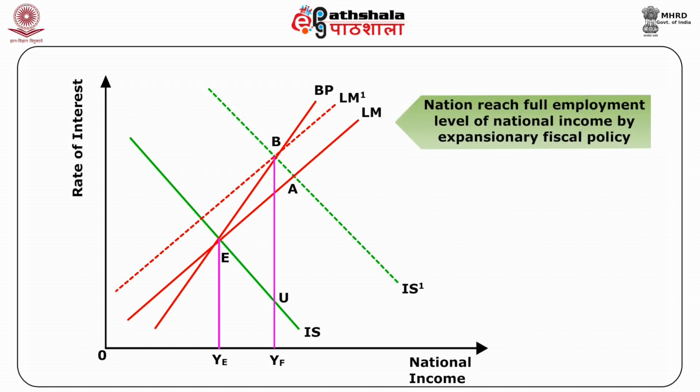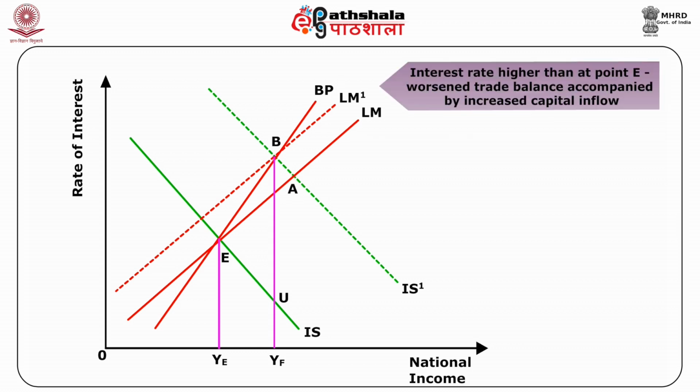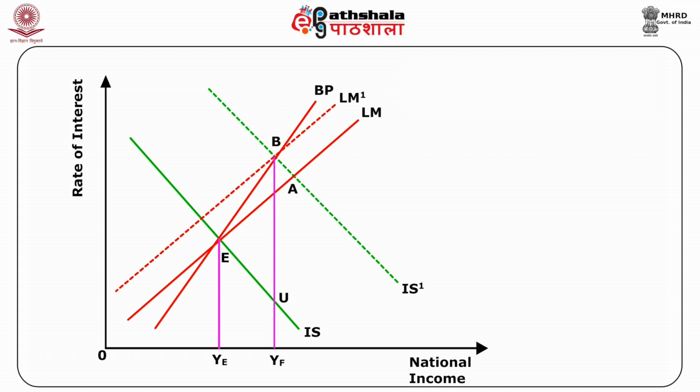So now the nation could reach the full employment level of national income by an expansionary fiscal policy that shifts the IS curve to the right so as to cross point A. At point A, the interest rate is higher than at point E, so the worsened trade balance is accompanied by an increased capital inflow. However, this increased capital inflow or reduced outflow is not sufficient to avoid a deficit in the nation's balance of payments, as point A is to the right of the BP curve.